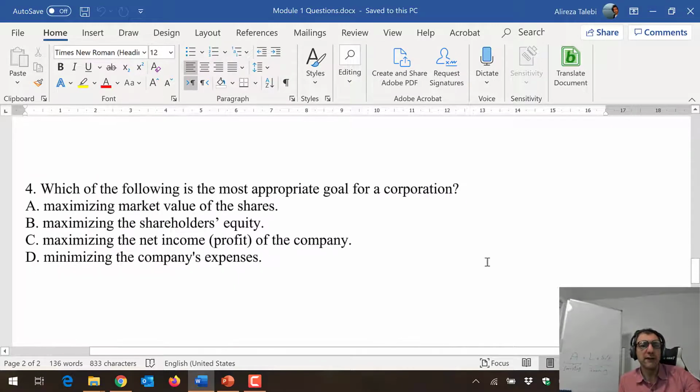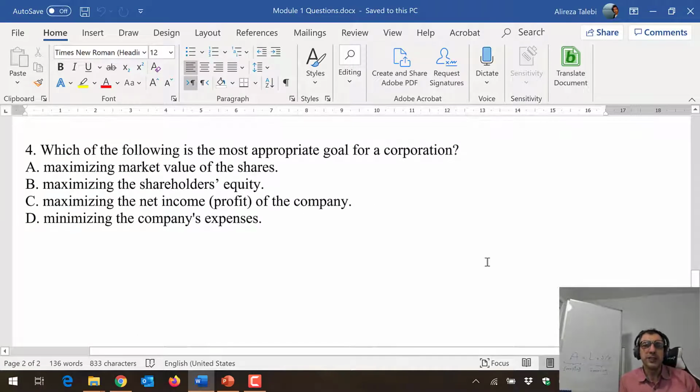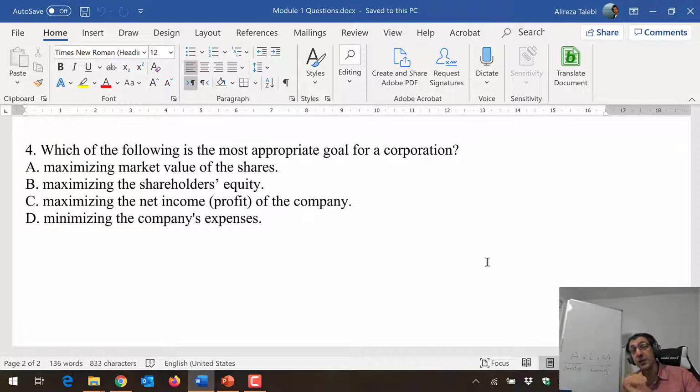And the last question I have here is, which of the following is the most appropriate goal for a corporation? We talked a lot regarding this, and we came to the point that maximizing the shareholders' wealth should be the primary goal of any manager. And we define the wealth based on the market value of the shares, which is the stock price times the number of shares. So if you look at the options you have here, it seems the best answer will be A, maximizing market value of the shares. So A is the answer.